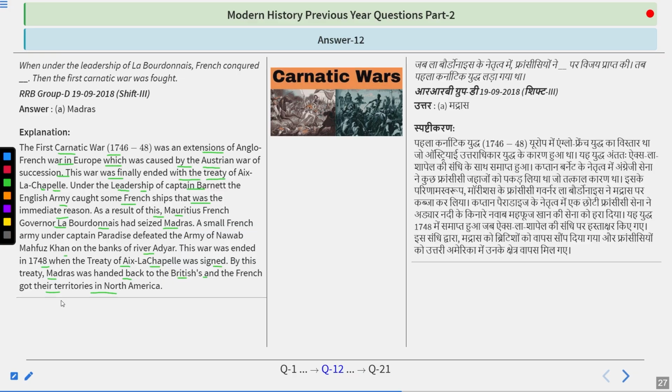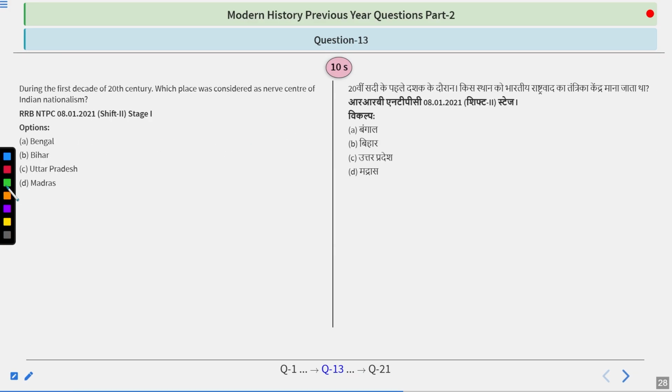This was Madras. So the next question we have in the modern history previous year questions part 2 is: during the first decade of the 20th century, which place was considered the nerve center of Indian nationalism? The options are Bengal, Bihar, Uttar Pradesh or Madras. So take your time and try to find out the answer, guys.